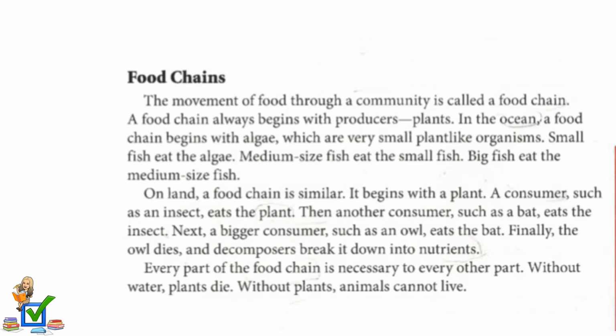On land, a food chain is similar. It begins with a plant. A consumer, such as an insect, eats the plant. Then another consumer, such as a bat, eats the insect. Next, a bigger consumer, such as an owl, eats the bat. Finally, the owl dies and decomposers break it down into nutrients. Every part of the food chain is necessary to every other part. Without water, plants die. Without plants, animals cannot live.